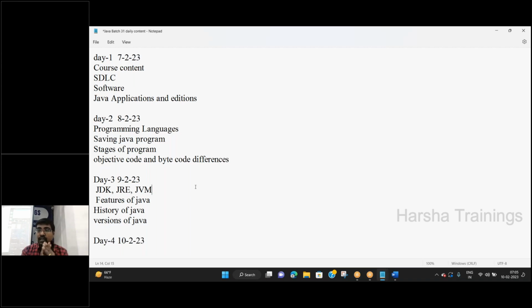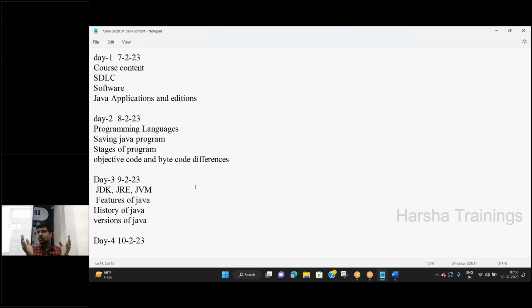Now, what are the features of Java? We discussed some three to four features, not all of them. I already said whenever we move on, we discuss the features automatically. One feature is that Java is a simple language. How can we say that? Compared to C, the difficult topics of C, suppose one topic is pointers.